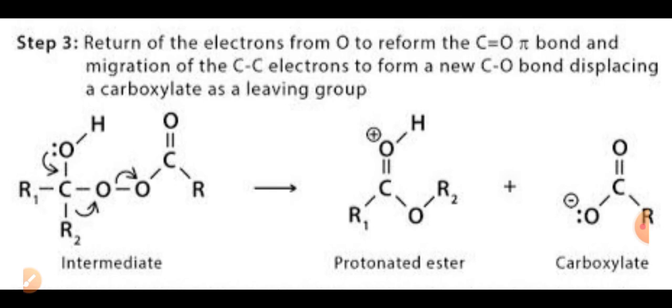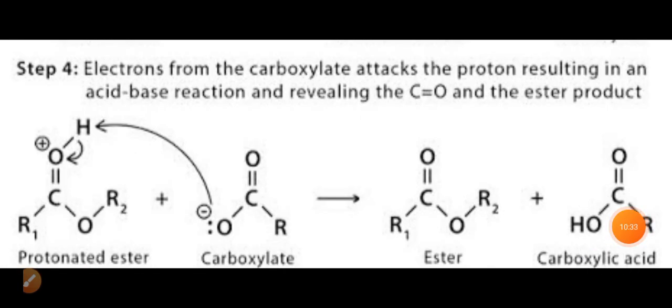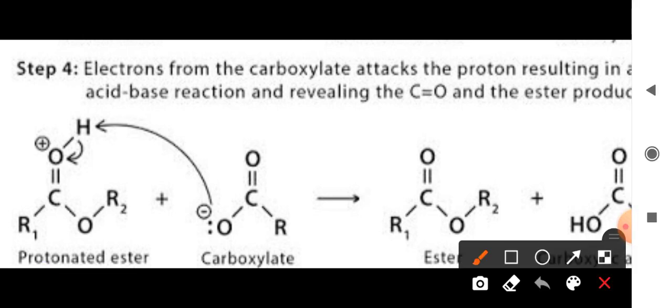Now let us see the next step of the mechanism. In this step, the protonated ester now leaves that hydrogen which was used for the protonation of oxygen. Now in this step, this hydrogen is abstracted by this oxygen which contains a pair of electrons from carboxylate.